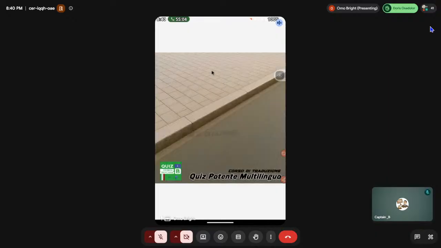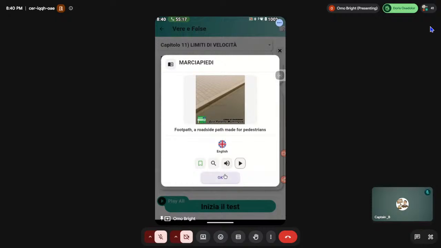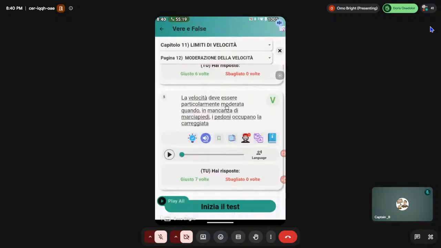You see, this is where people pass, circulate on, okay? When this thing is not here, you that are driving a car must reduce your speed if you see someone circulating close to the edge of the road. La velocità deve essere particolarmente moderata quando in mancanza di marciapiedi, the pedestrians' part, i pedoni occupano la carreggiata. When the pedestrians, the people, now occupy the road, the side of the road. There are people circulating on the side of the road, because where they're supposed to circulate is not there.